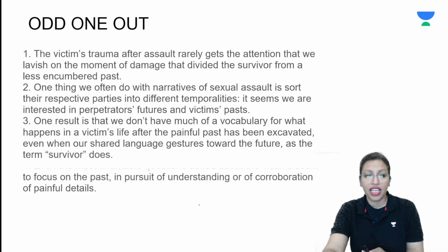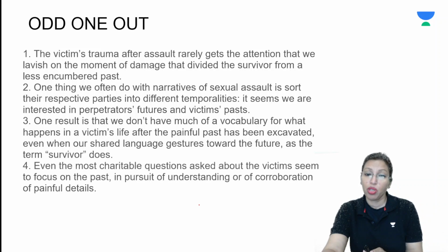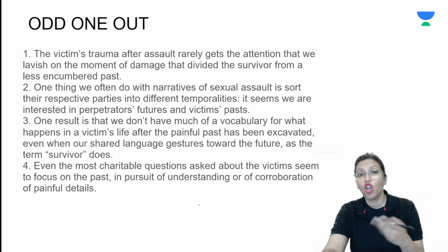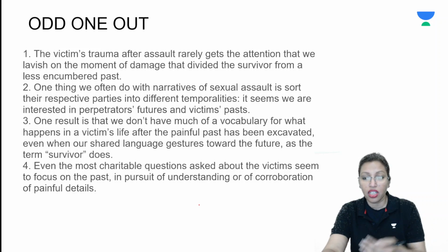The fourth sentence says that even the most charitable questions asked about the victim seem to focus on the past in pursuit of understanding or of corroboration of painful details. So whatever the kindest of the questions, when you ask these questions, people are apparently trying to focus on the past. They'll try to look for and corroborate the painful details, but they don't really look at the future.